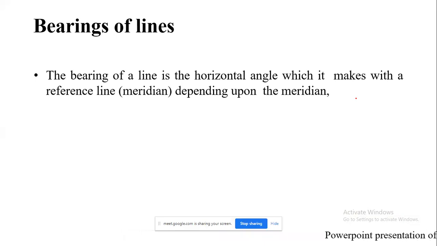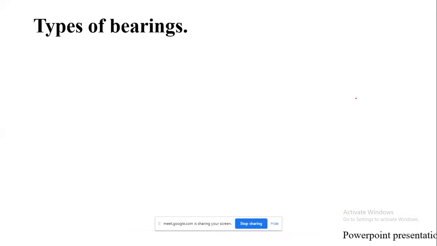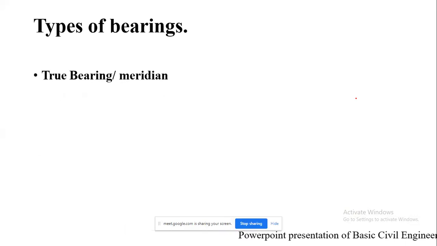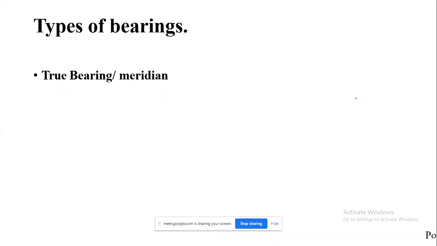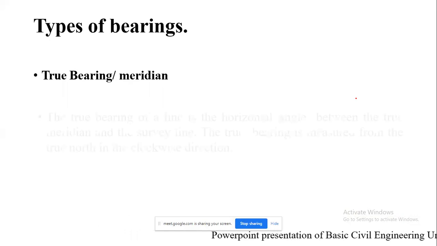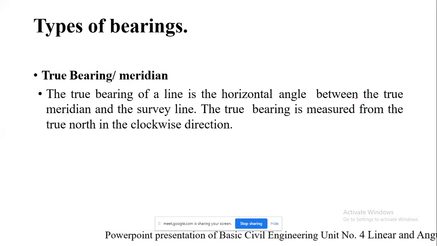Basically there are 4 types of meridian, but out of that we are going to see only 2, that is true bearing and magnetic bearing. The third one is the arbitrary bearing, and next is the grid meridian.